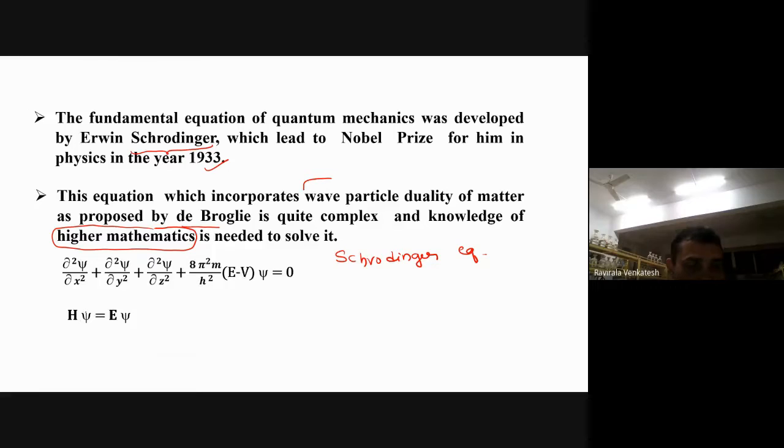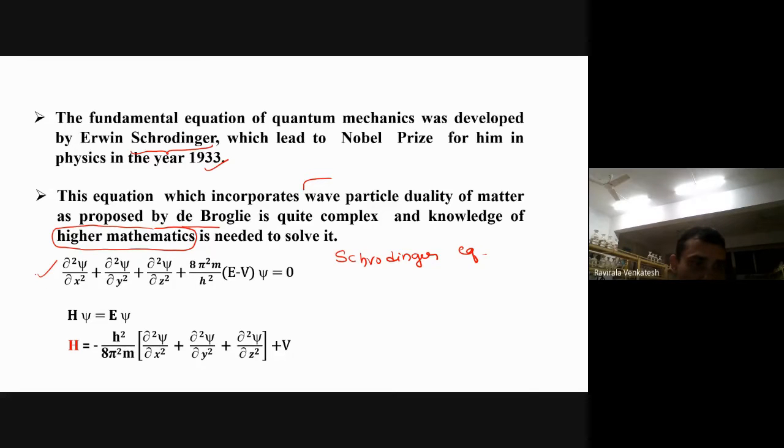Now, given Hψ = Eψ. Now, what are these actually? H can also be written as h square by 8 pi square m into (∂²ψ/∂x² + ∂²ψ/∂y² + ∂²ψ/∂z²) plus V actually. So this is the equation given.